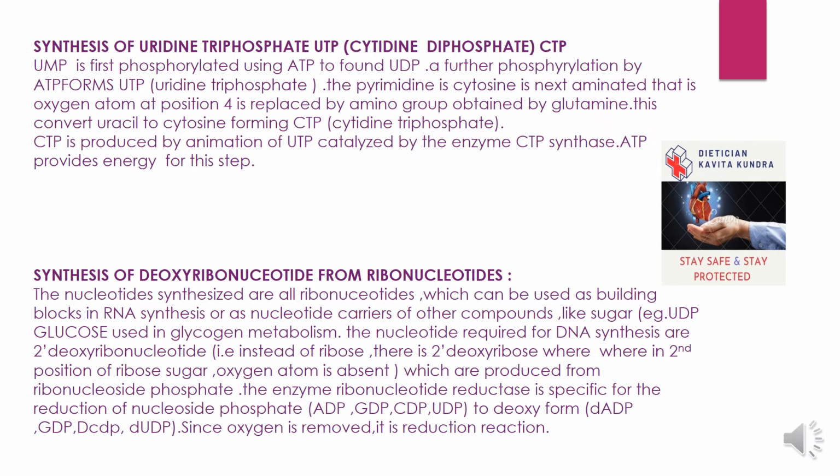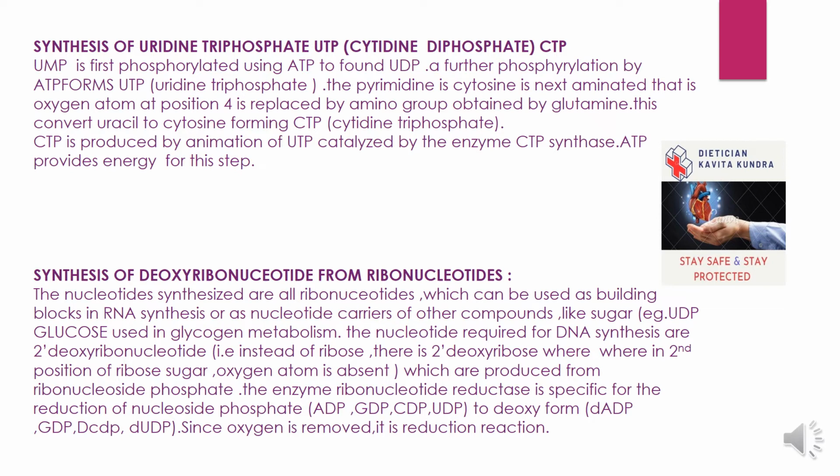Synthesis of deoxyribonucleotides from ribonucleotides. The nucleotides synthesized are all ribonucleotides, which can be used as building blocks in RNA synthesis or as nucleotide carriers of other compounds like sugar, for example UDP-glucose used in glycogen metabolism.